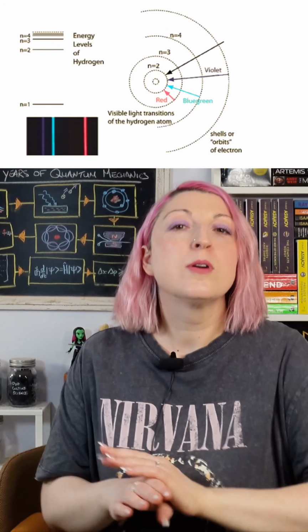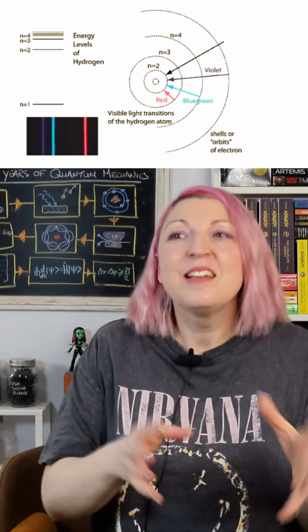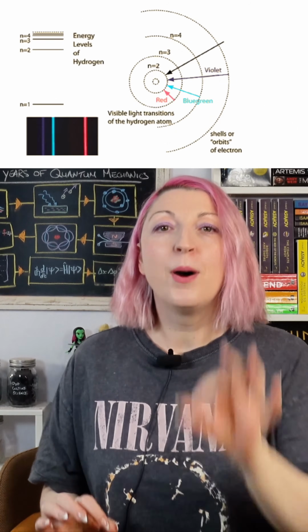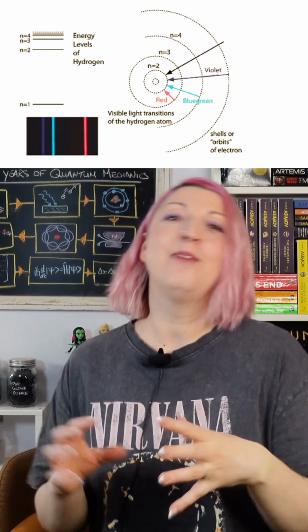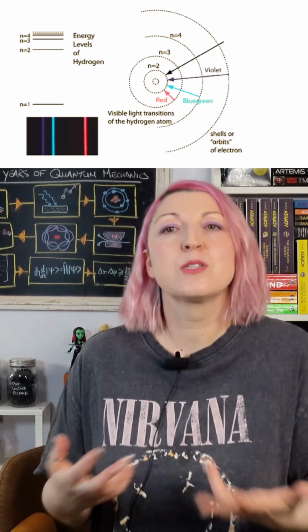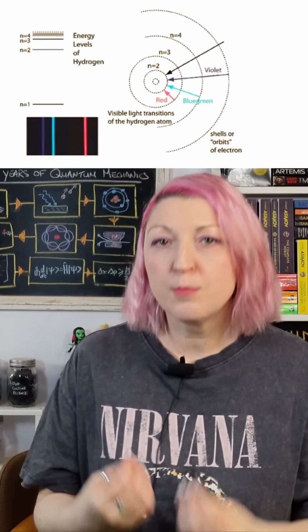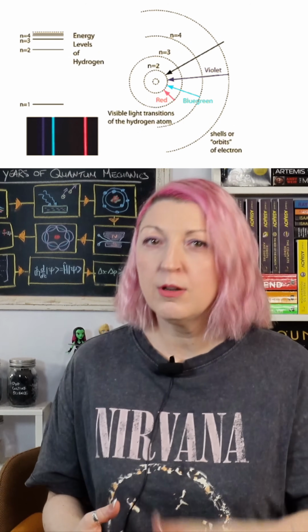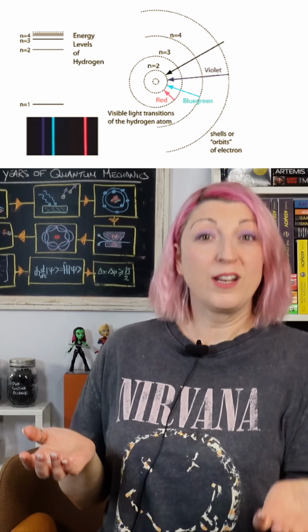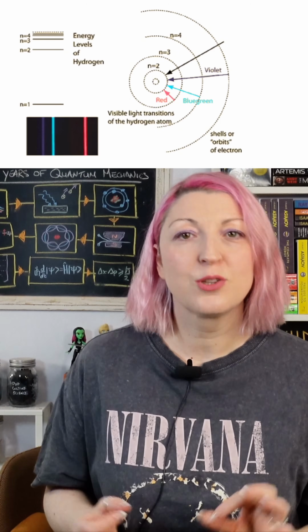For hydrogen, Bohr's model worked perfectly. The calculated wavelengths matched the observed spectral lines exactly, but it only worked for hydrogen. Heavier atoms were still a mess, and nobody knew why only certain orbits were allowed. Bohr's model wasn't the complete quantum theory, but it was the first time someone said, maybe energy levels in atoms are quantized, and got the maths to match the reality. So it saved physics from the collapse problem and opened the door to thinking more about quantized systems.